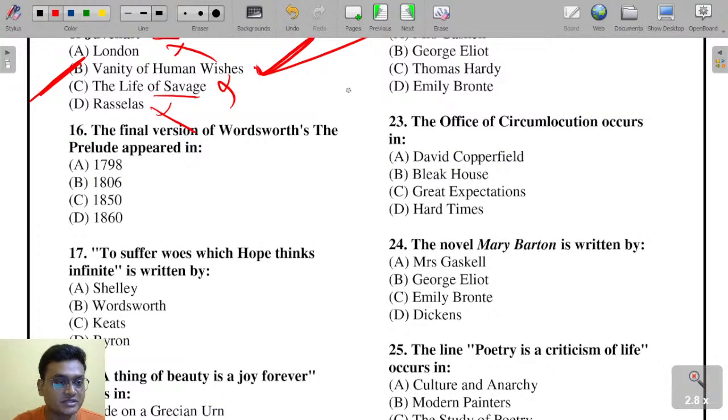The final version of Wordsworth's Prelude appeared in 1798, 1806, 1850, or 1860.